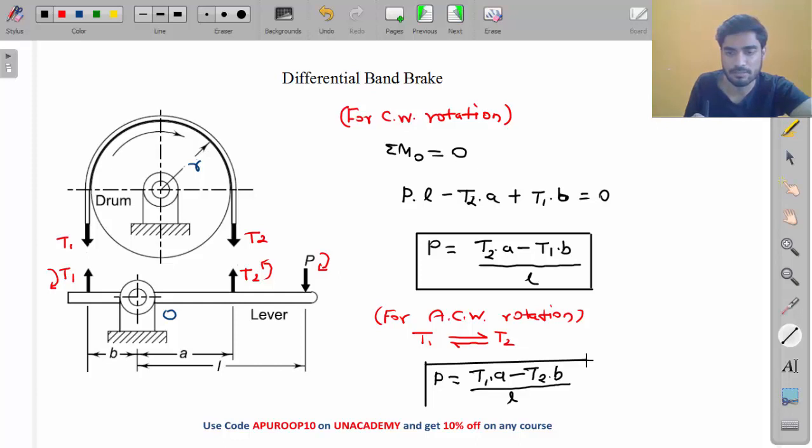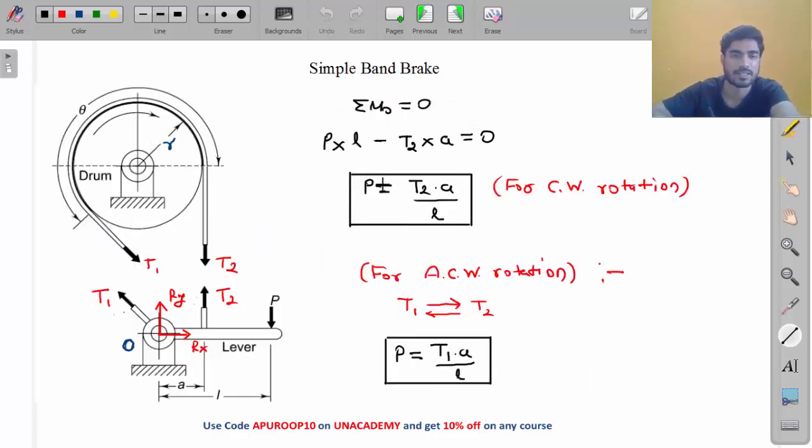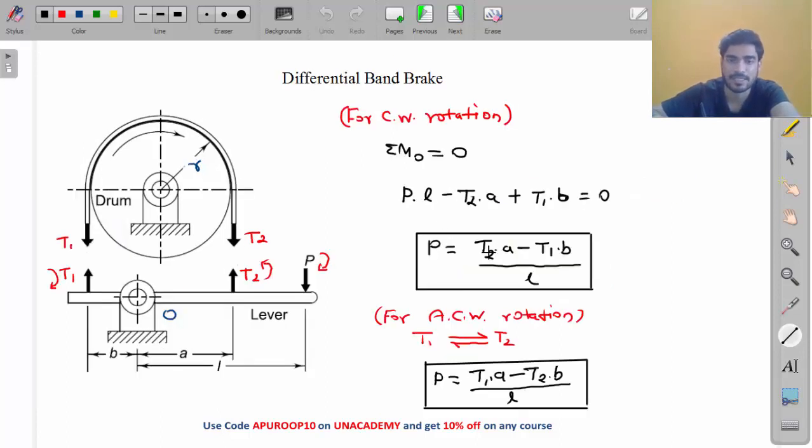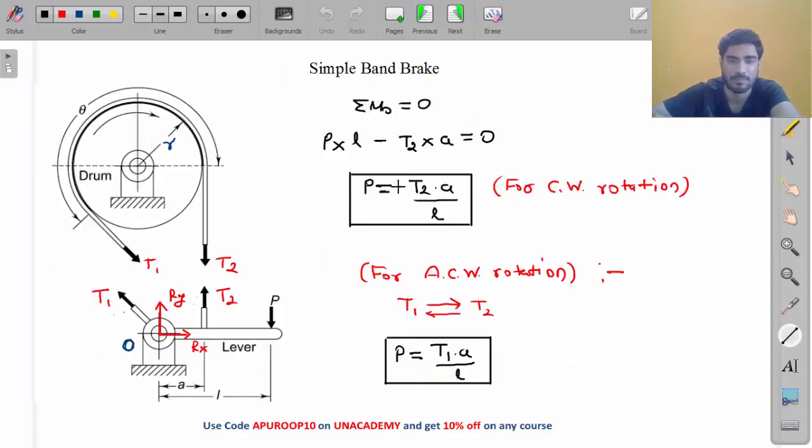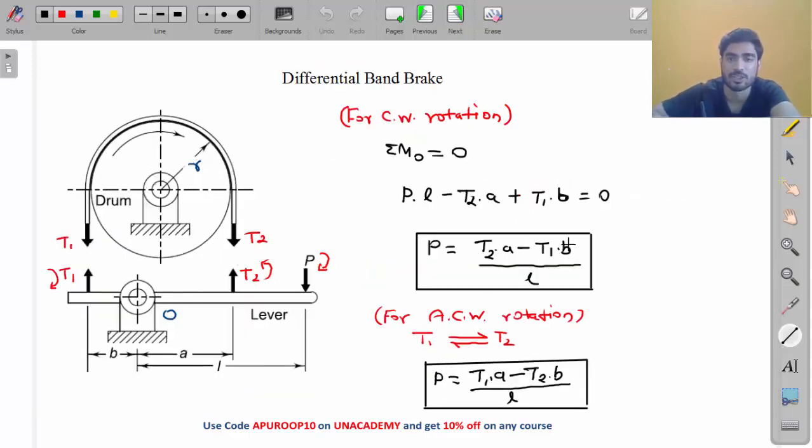Now my friend, compare these equations with simple band brake. In simple band brake, P is T2A by L. But here P is T2A minus T1B by L. For clockwise rotation, P is T2A by L there, but here T2A minus T1B by L. So in case of differential band brake, this P is getting reduced compared to simple band brake.